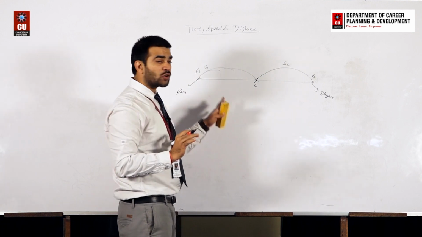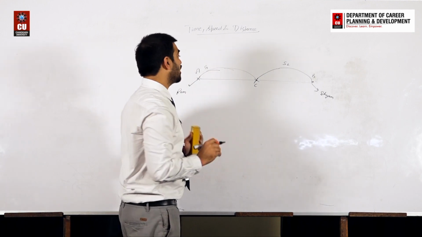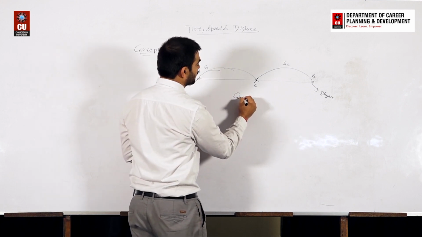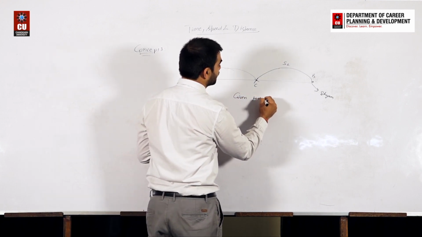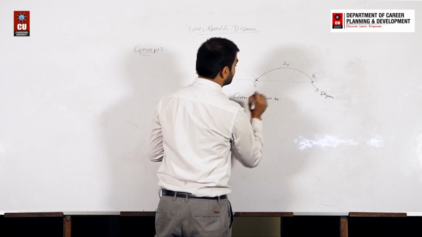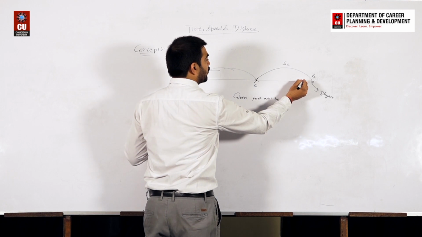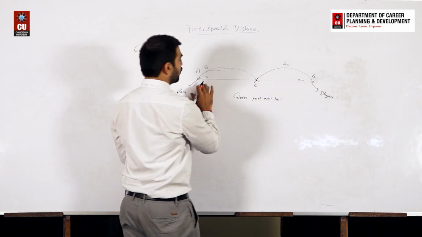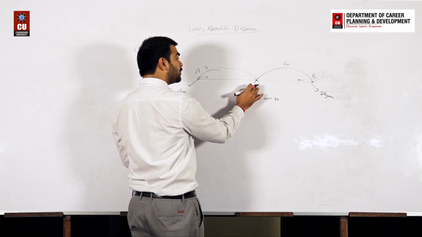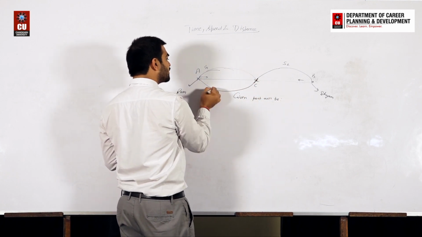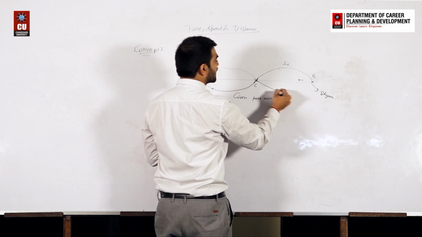In this concept, what we are assuming is that in this type of question, A is moving toward this direction and B is moving toward this direction, and they both meet at point C. After meeting at this point, B will move in this direction obviously, and A will move in this direction obviously.